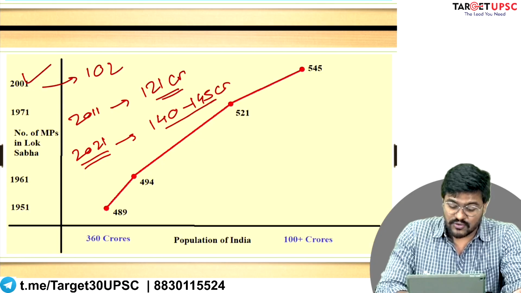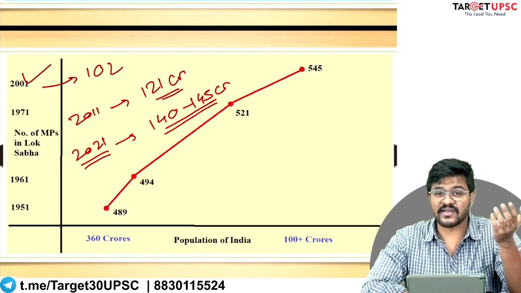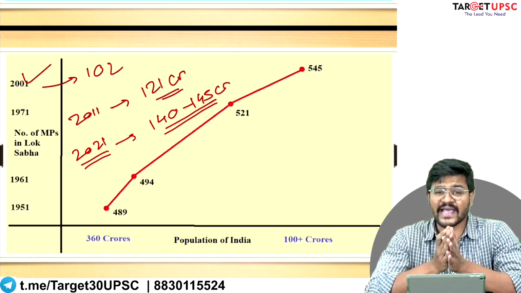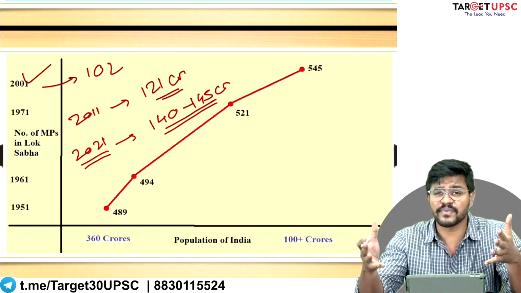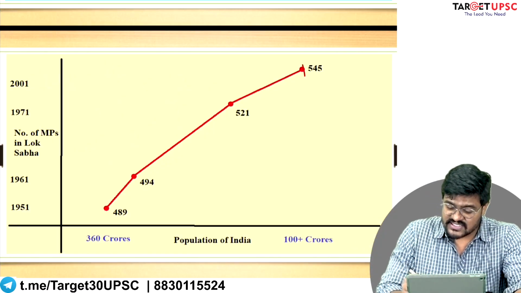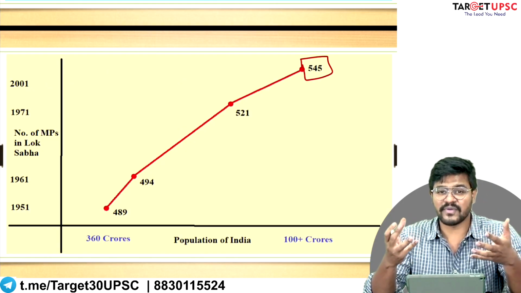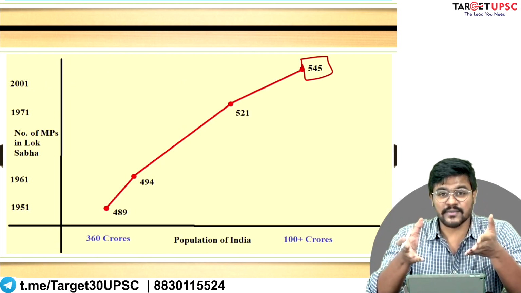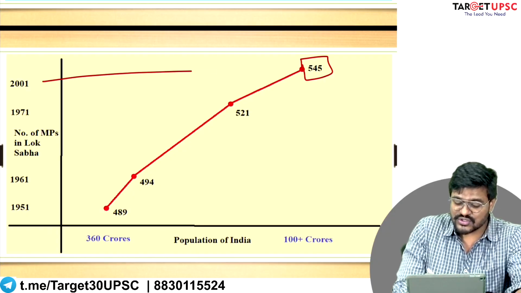So in the last 20 years itself, the population of India has roughly increased by 40%, whereas the size of India's parliament, especially Lok Sabha, is the same. It is as per the 2001 data.